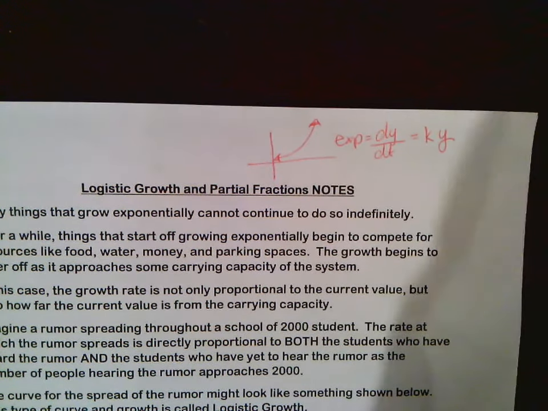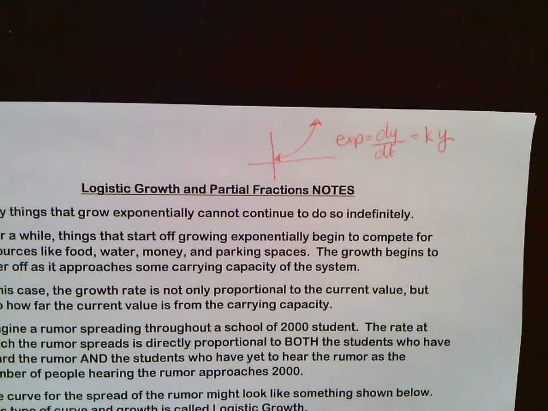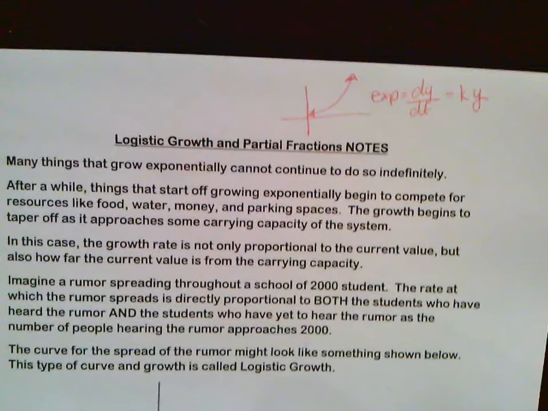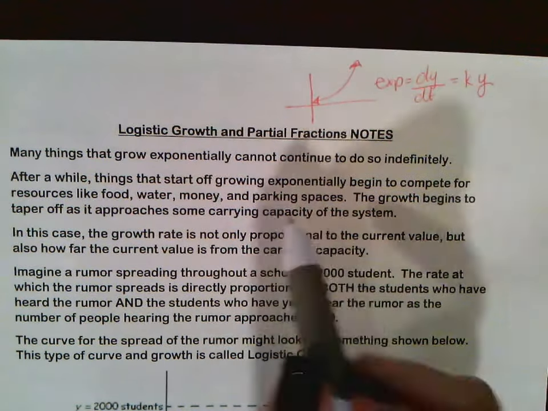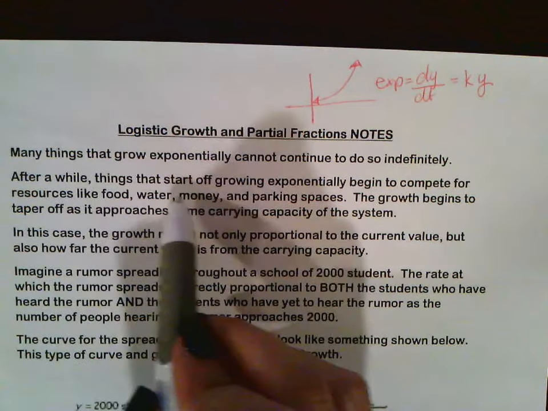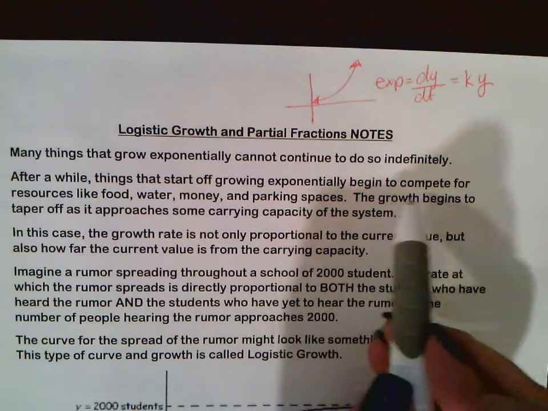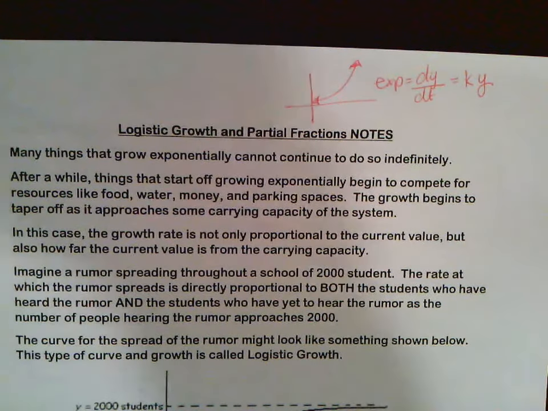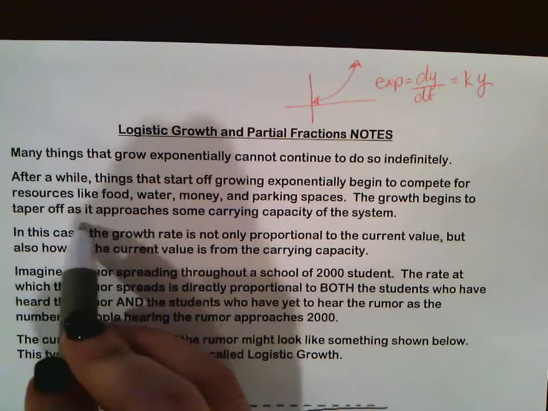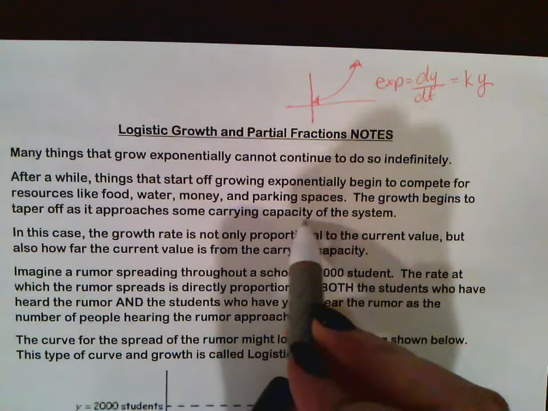Okay? Now, logistically speaking, in real life, things cannot grow exponentially. For example, population. After a while, things that start off growing exponentially begin to compete for resources like food, water, money, parking spaces. So the growth begins to taper off as it approaches some carrying capacity of that system.